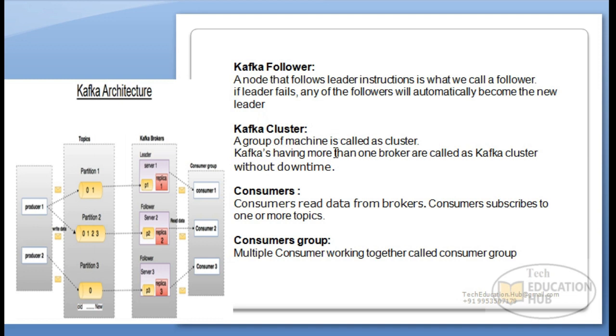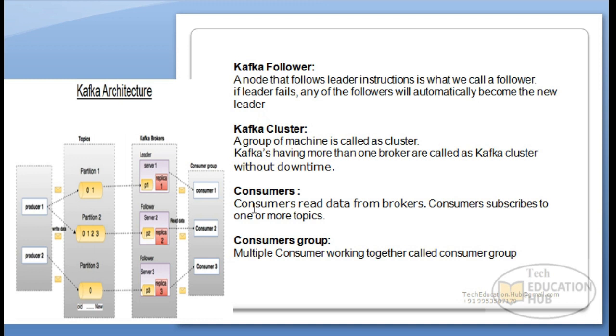Next is Kafka cluster. A group of machines is called a cluster, that we all know from our Hadoop system. Kafka has one or more brokers, or one or more nodes. The combination of those nodes or brokers is created as a Kafka cluster.